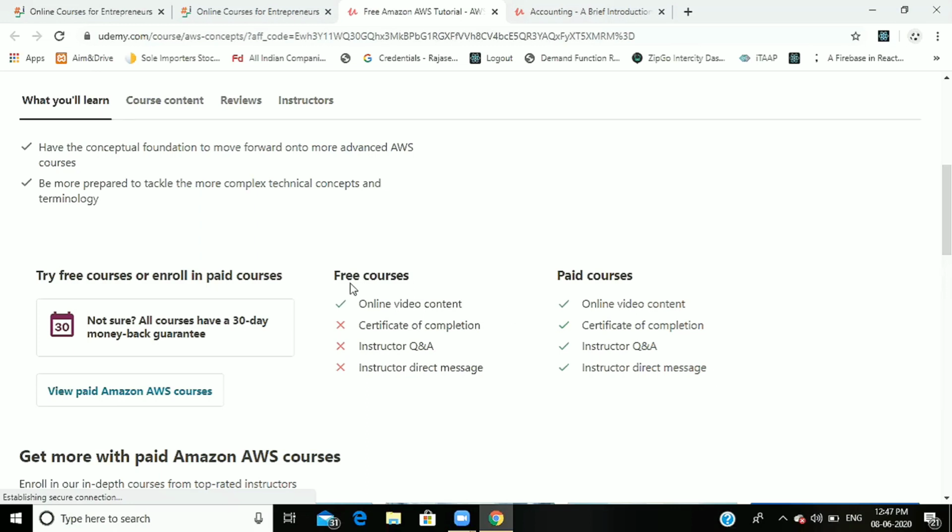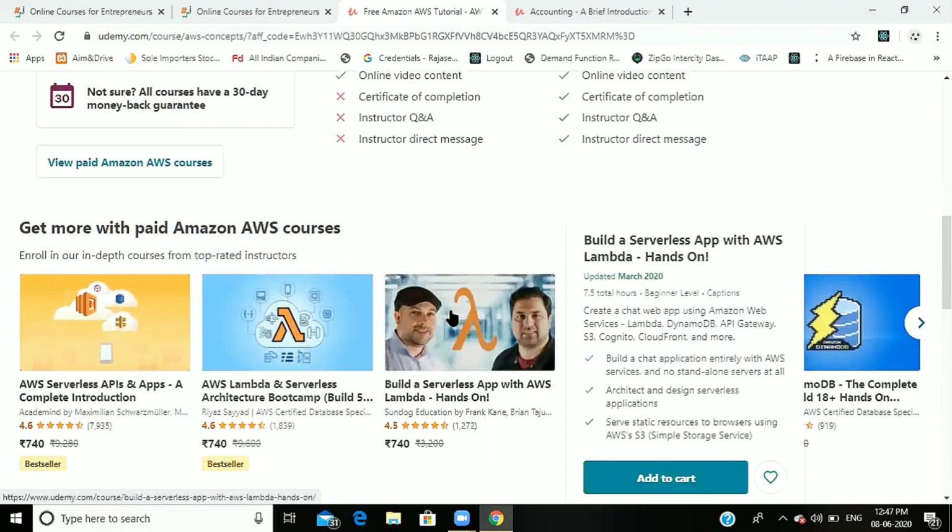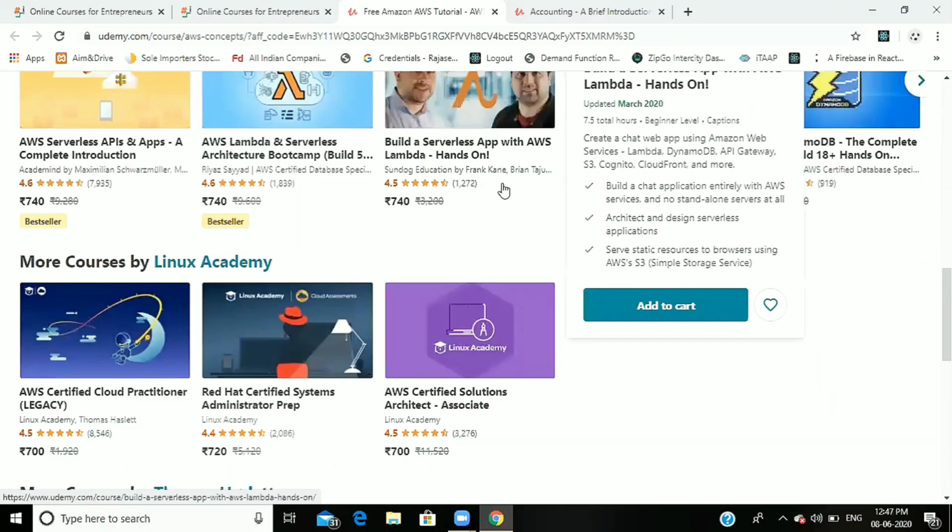Here you can see the difference between free courses and paid courses. In free courses, online video content is available, but certificate of completion, instructor question and answers, and direct messages are not available to you. In paid courses, video content, certificate, question and answers, and direct messages are also available to you. These are the other paid courses recommended to you.